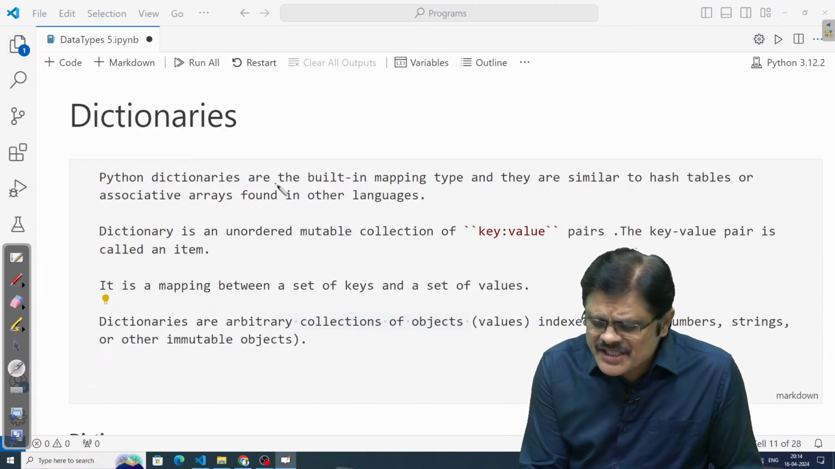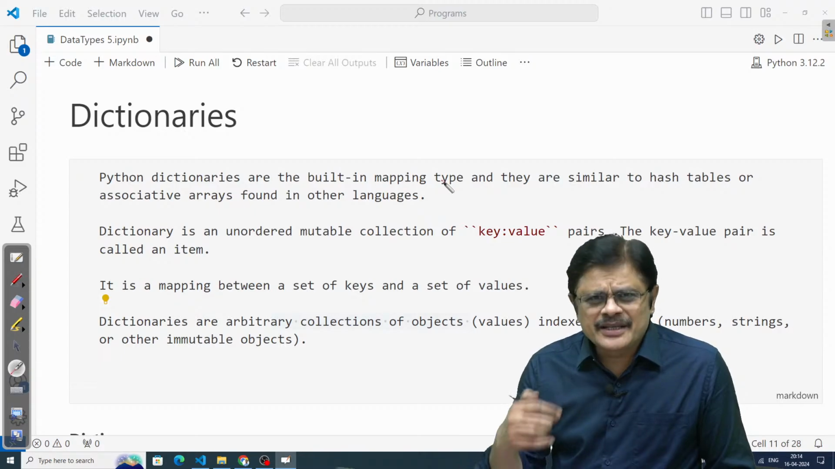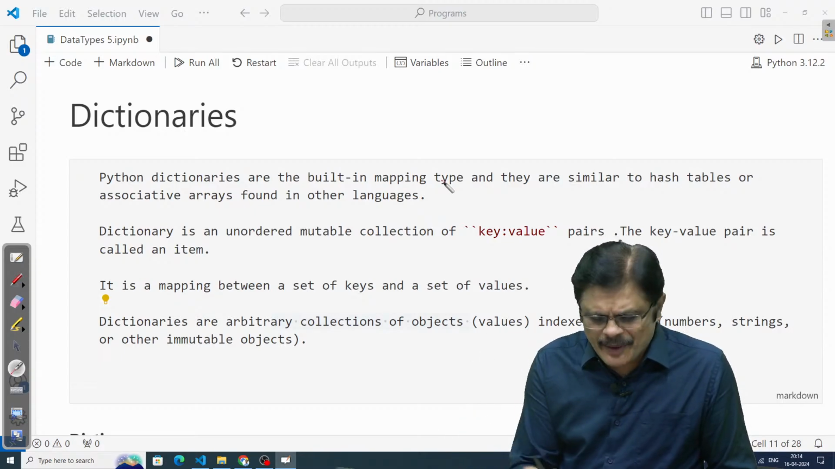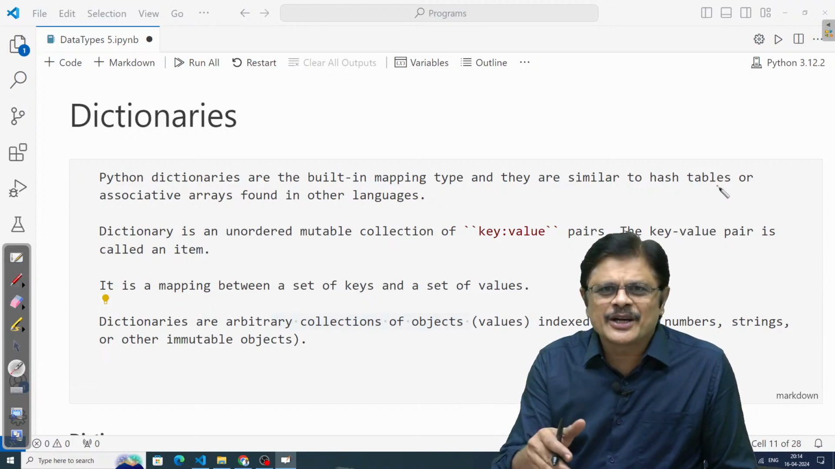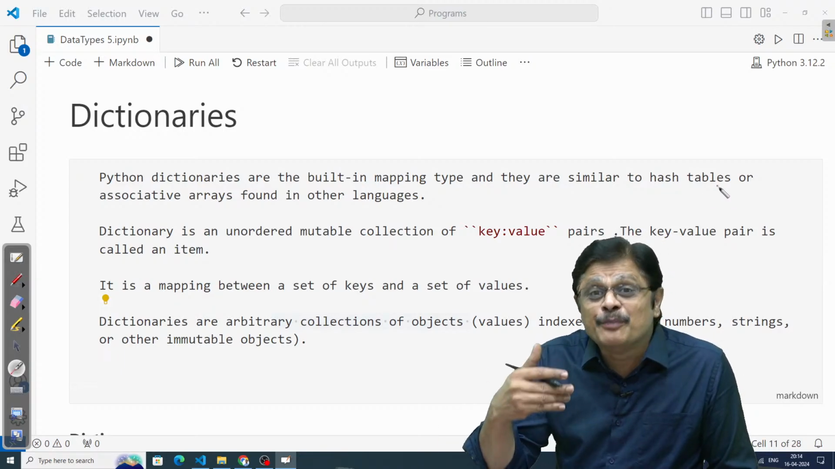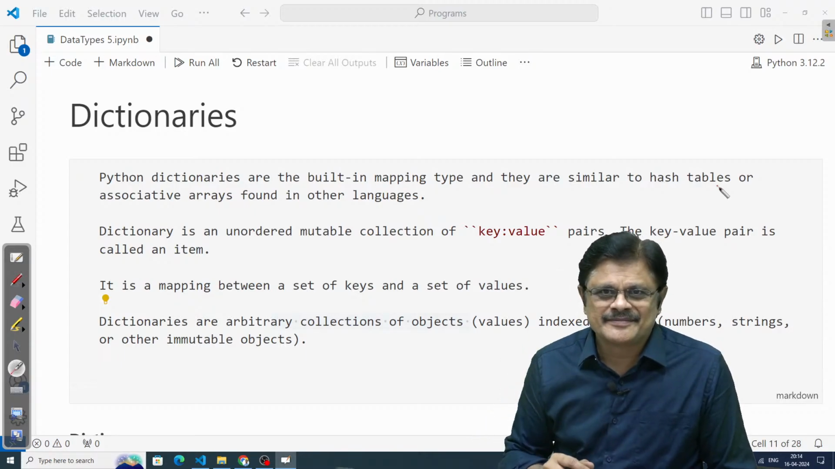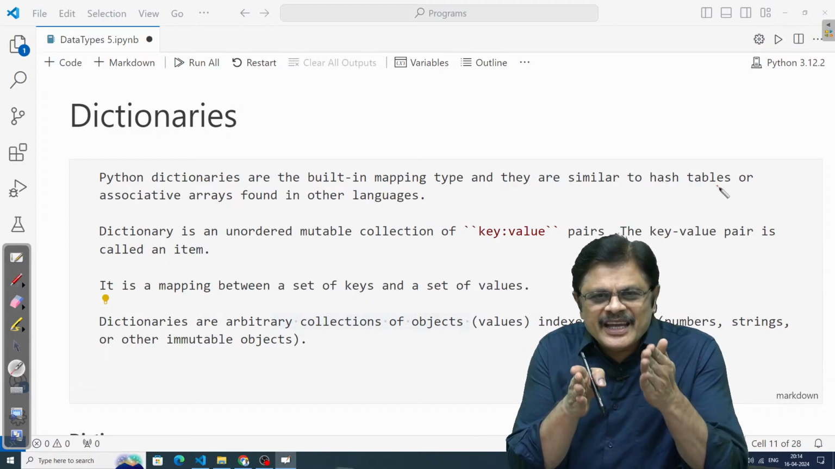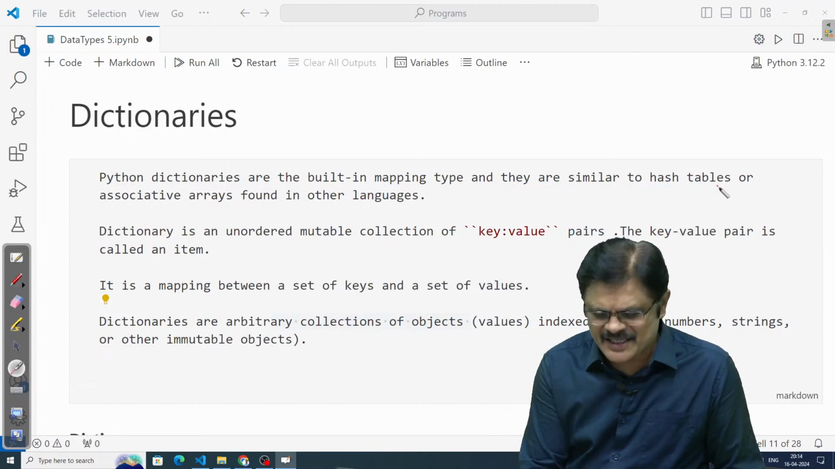See, Python dictionaries are a built-in mapping type. In some other programming languages, you may have associative arrays or hash tables. Similar to that, in Python we have this built-in mapping type. So dictionaries are also called maps. They actually map keys to values. So they are actually key value pairs.